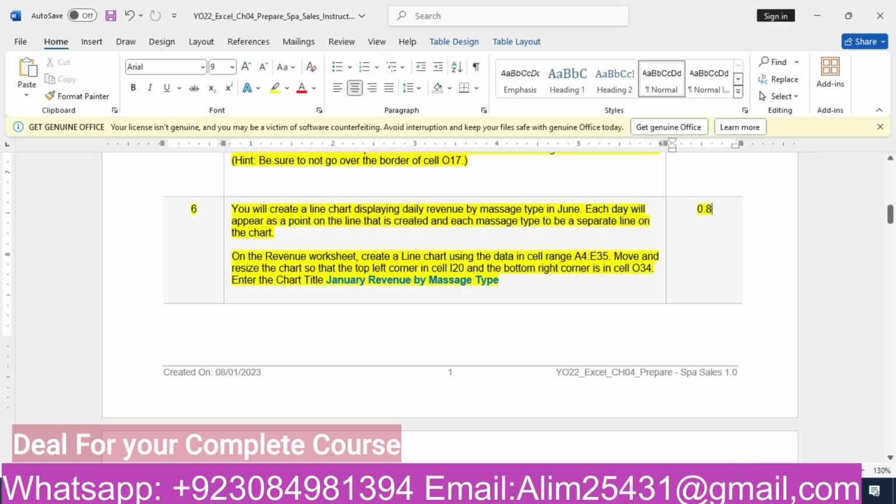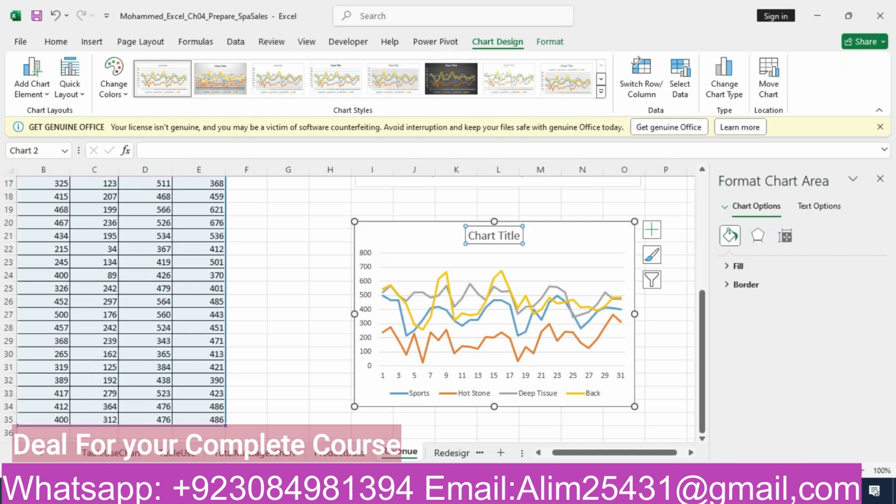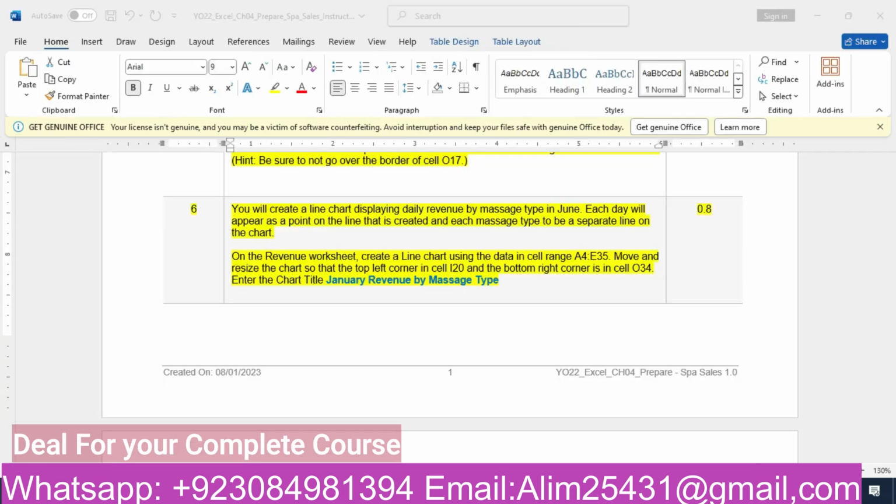What it is saying: enter the chart title as January revenue by massage type. We'll copy this and paste it as a chart title. That's our January revenue by massage type. That's our sixth step.